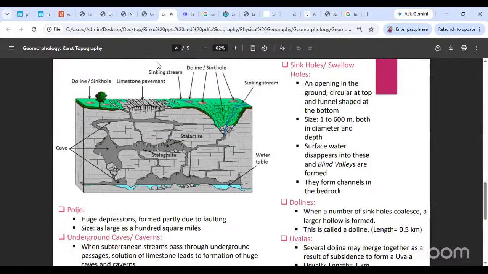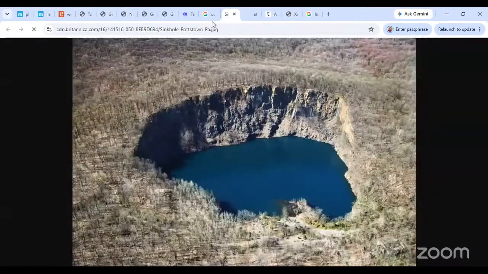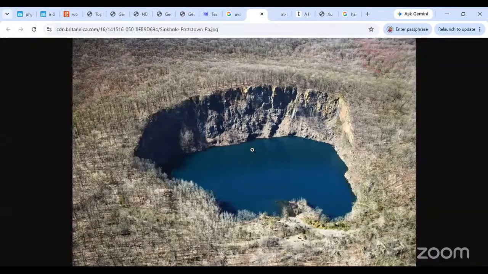So normally a swallow hole or a sinkhole is the normal version. I'm doing away with lapis also, we don't need it. See, this is a swallow hole or sinkhole. Now this is pretty huge, quite huge in nature. They can be smaller also, even as small as four tiles in size. But sometimes they can get really big. They can be filled up with water, or they can have no water.